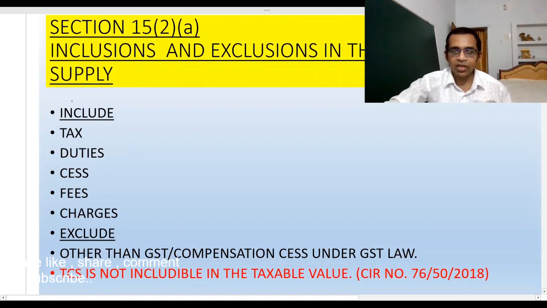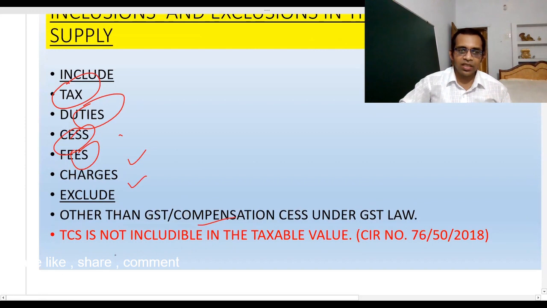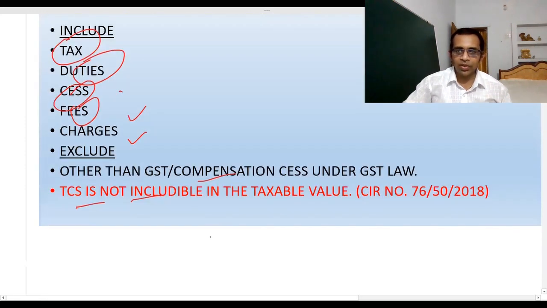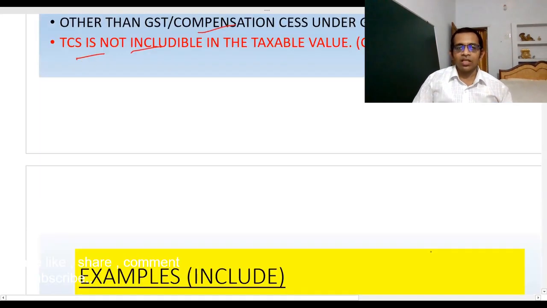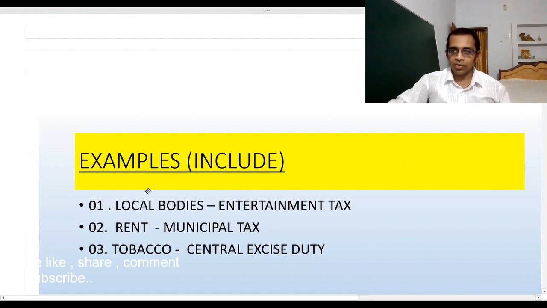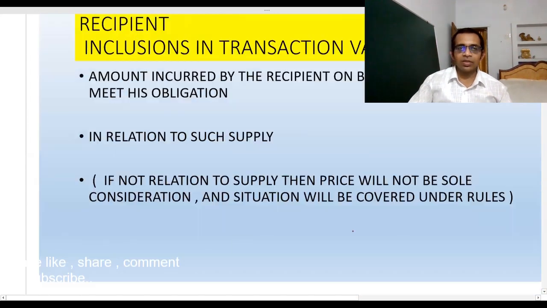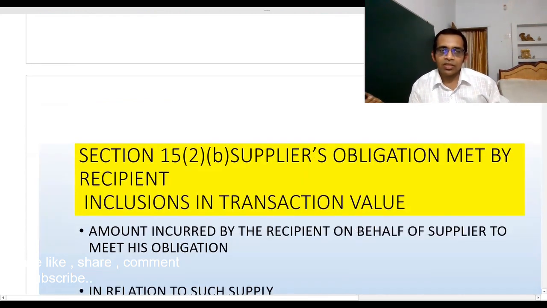Section 15(2)(a) includes what? Taxes, duties, cess, fees, charges, and we exclude what? The GST itself, because we have to calculate GST, and TCS is also not includable. Okay, circular number 76/50/2018. I gave some examples of what type of tax can be included, like entertainment tax, municipal tax, and central excise duty.